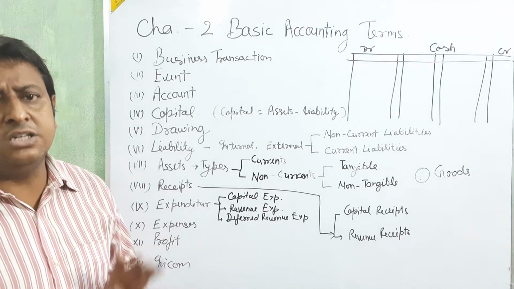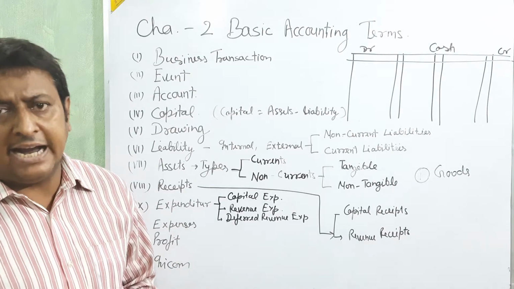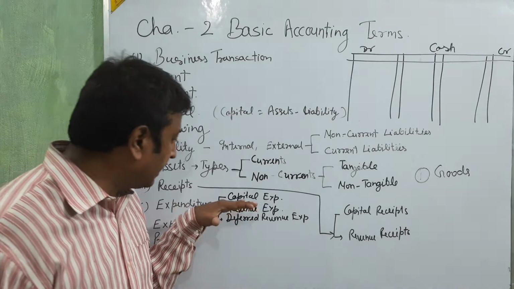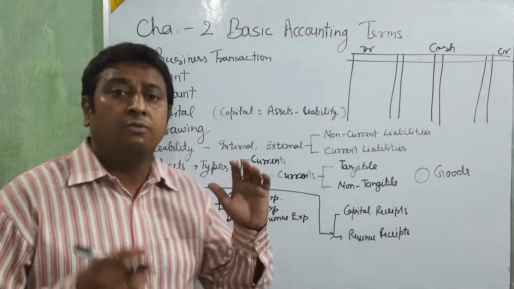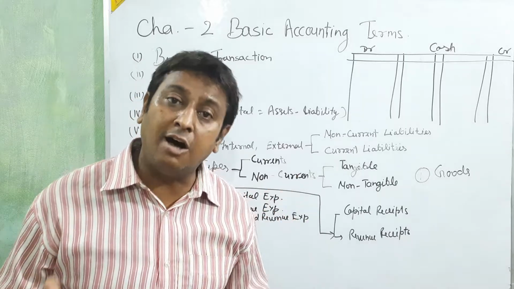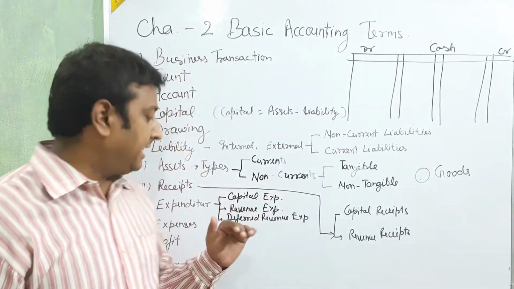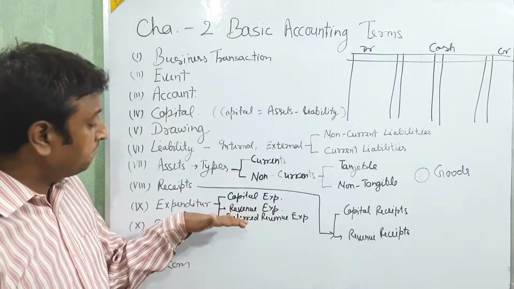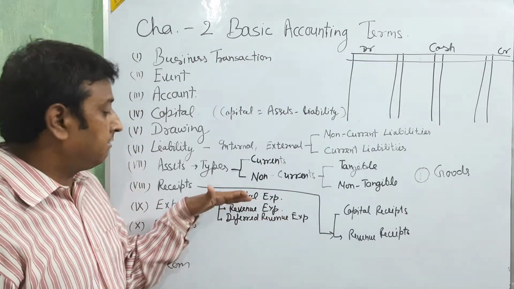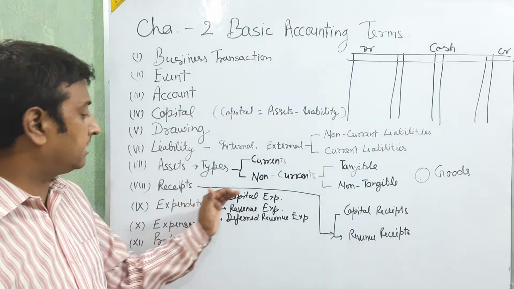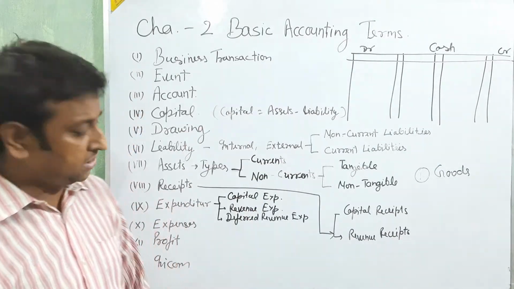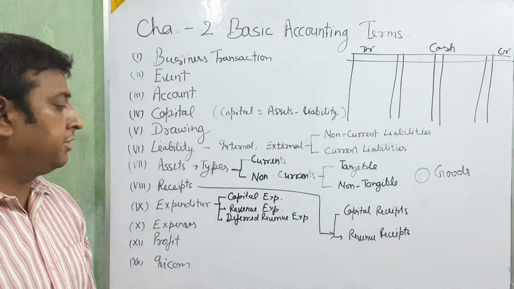These are all operational work, and that comes in revenue expenditure, because we do that expenditure for the operation of business. And when we purchase the assets and spend the money, that is capital expenditure. One more is there, deferred revenue expenditure.